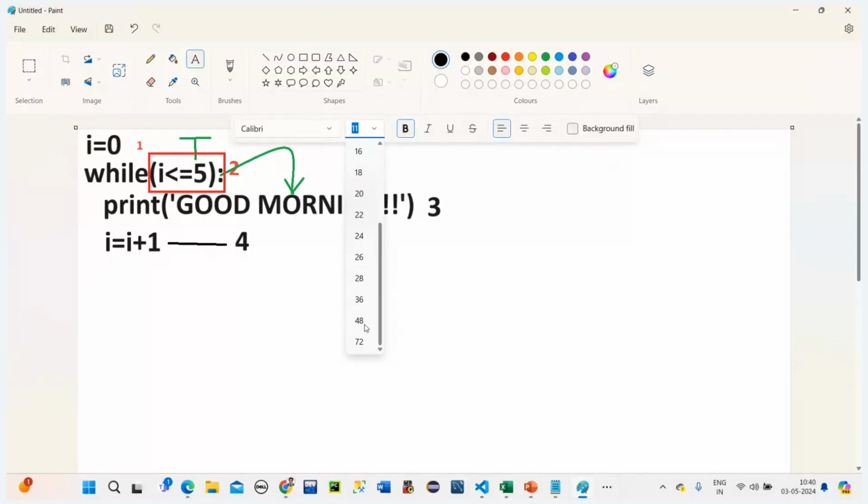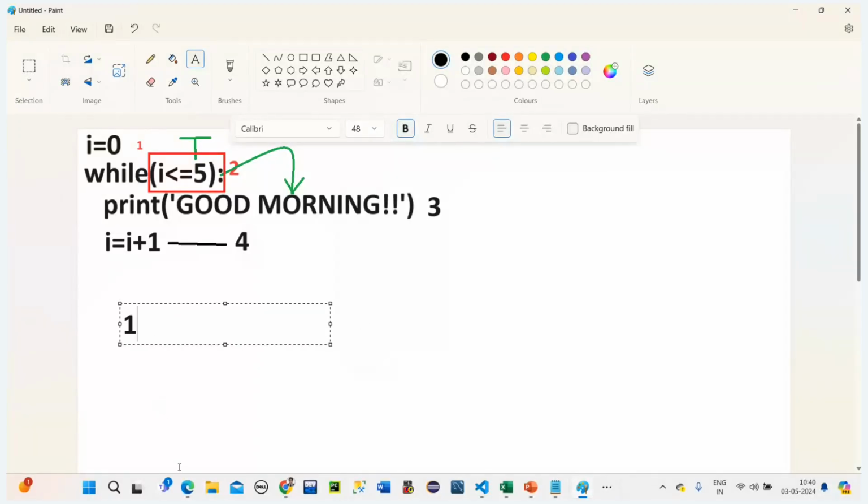Now you have to tell me, what is the first thing that occurs? First one is 1. After 1, what will happen? Condition checking, that is 2. After 2, what happens? 3, right? Message printing. After 3, updating the value of I, that is 4. I have given numbers, so with those numbers we can follow. Now after 4, what will happen? Again it will go back to 1.